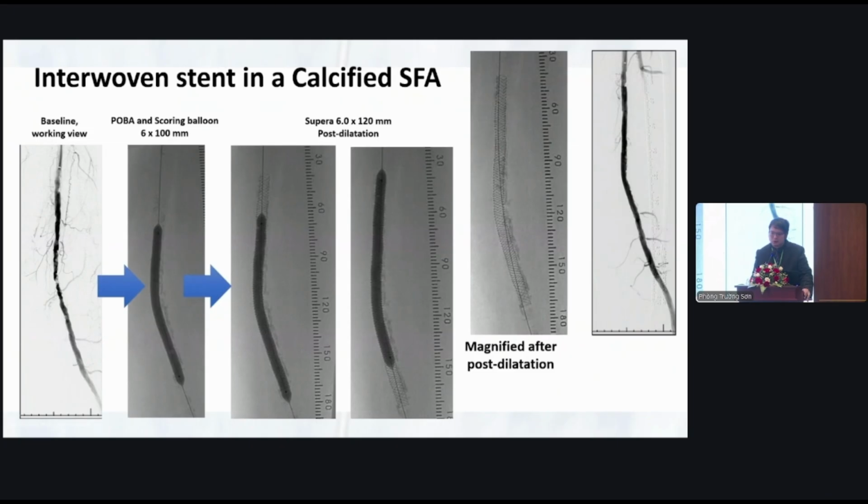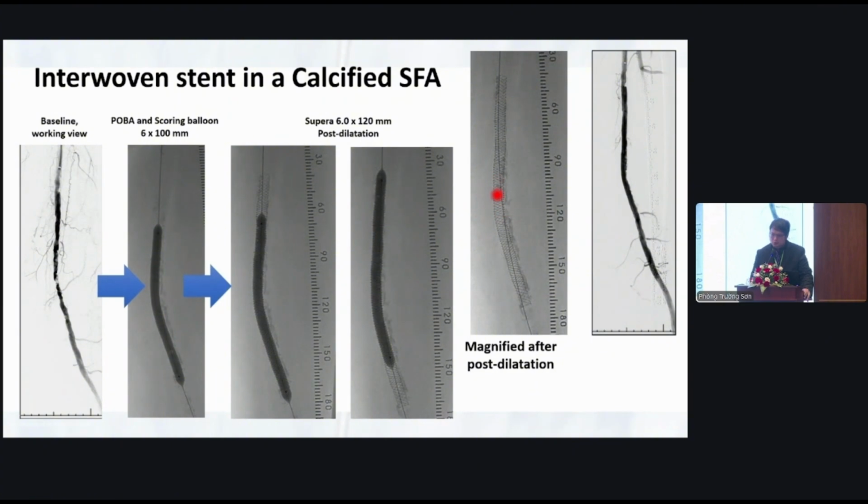You will see the calcification on one side of the wall. And the scoring balloon can aid luminal expansion. After the POBA, the vessel was prepared for stent deployment. And this magnified view after post-dilatation shows the good, optimized geometry of the stent, which is a cause of good patency.